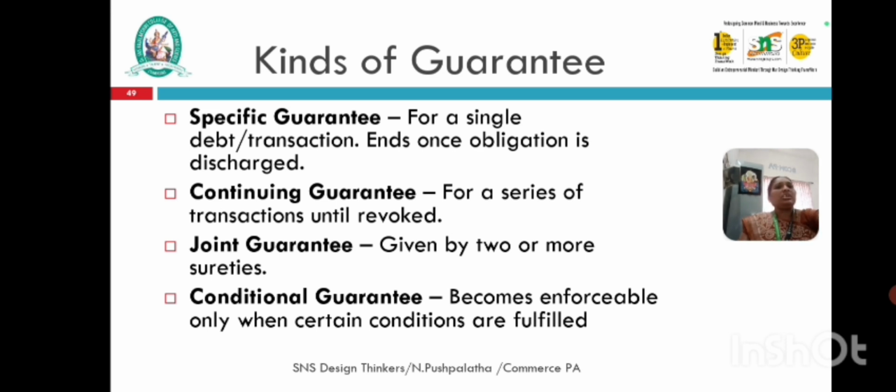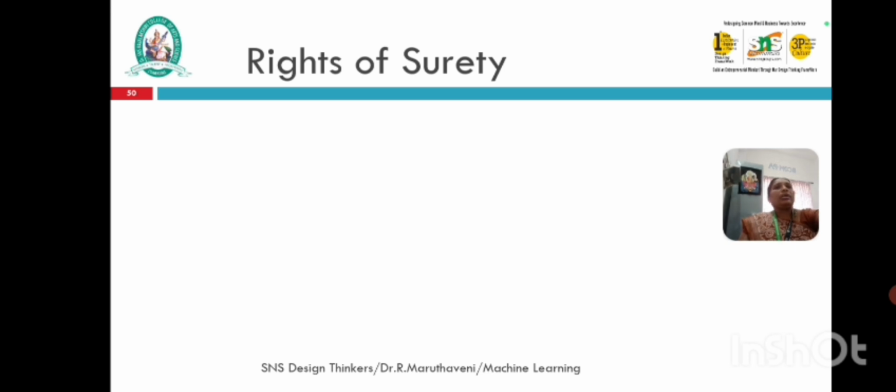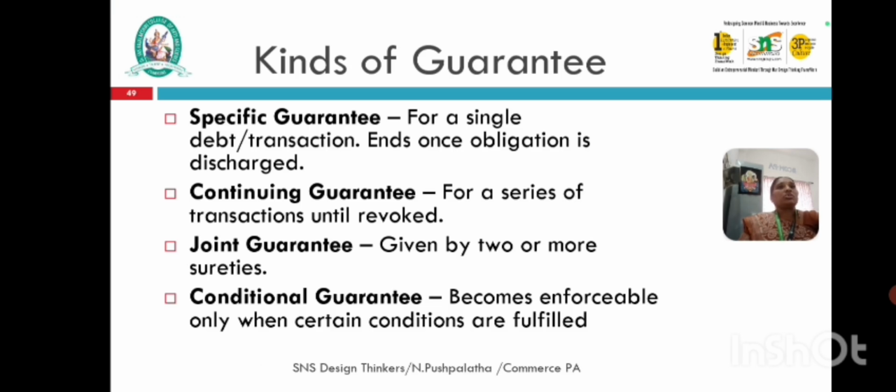Next we will see the rights of surety. These points are included in the rights of surety. The surety can claim money from P, but S is liable only if P becomes insolvent or defaults, and the debt remains unpaid. If P never becomes insolvent and repays the debts, S is never called upon. These are the points included in the kinds of guarantee.